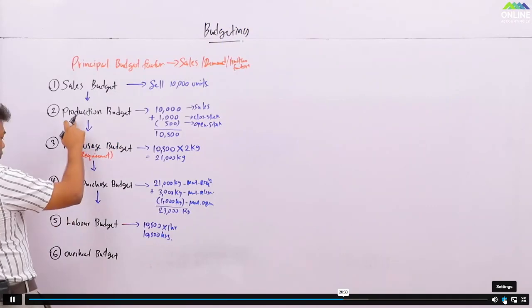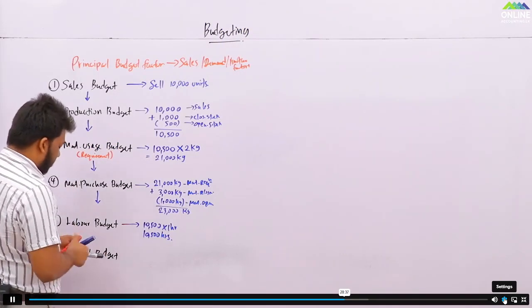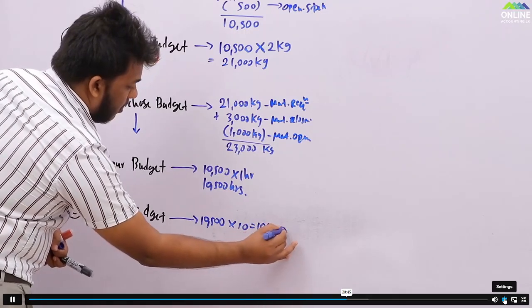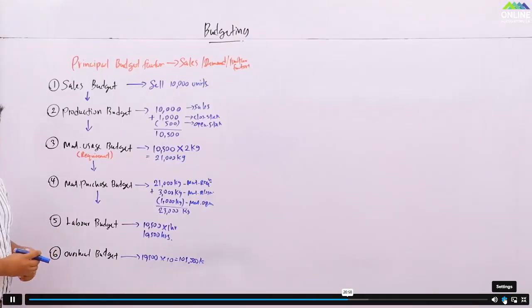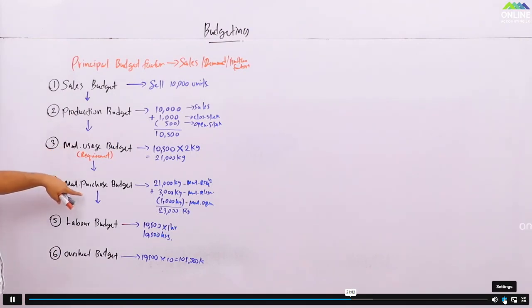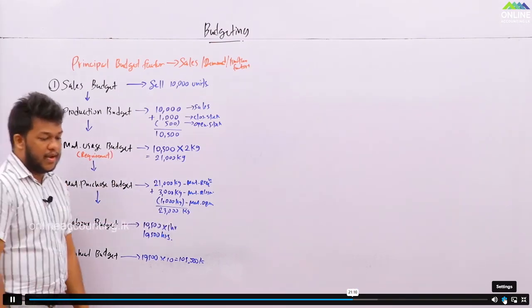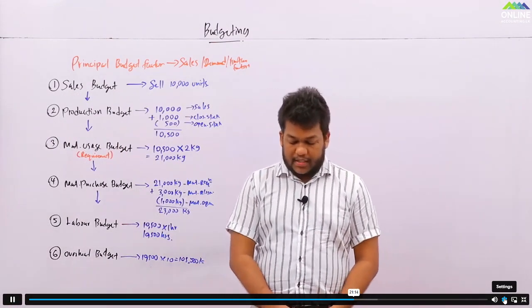So basically, what is difficult is to get these. Overhead means, you will be getting this much of units into, let's say, 10 per one. Likewise the cost, it's like that. Now see, we started with sales. Then we decided how much you need to produce. Then we decided how much of material you need to utilize. Then we decided how much you need to purchase, and also how much of labor hours you need to utilize. Maybe the cost as well. And the overhead budget. Got it? And the next one.